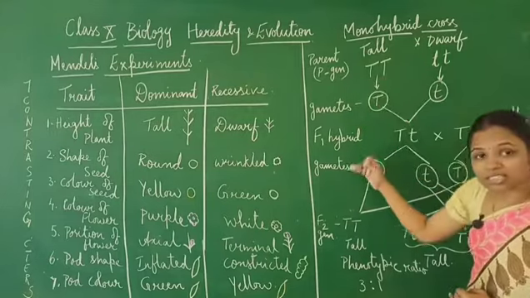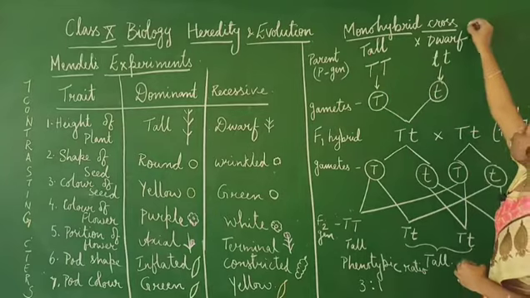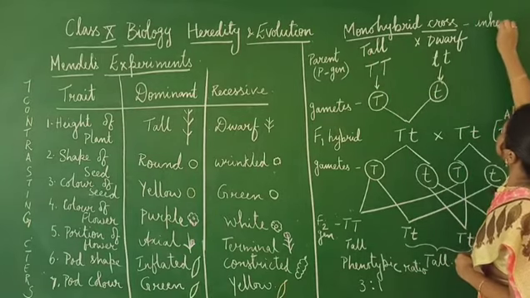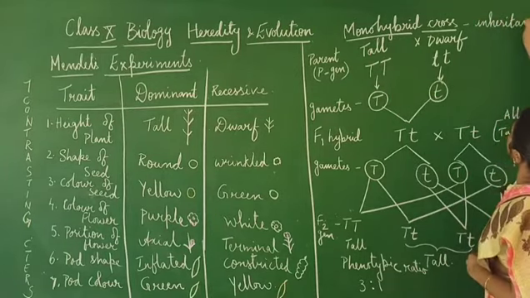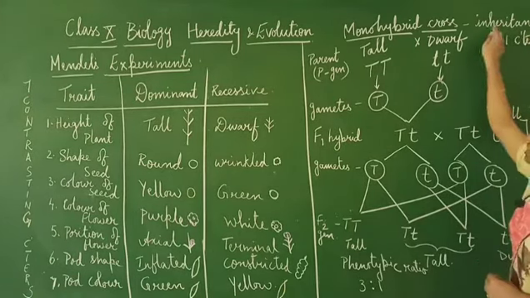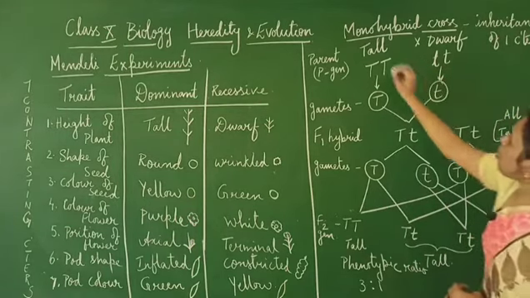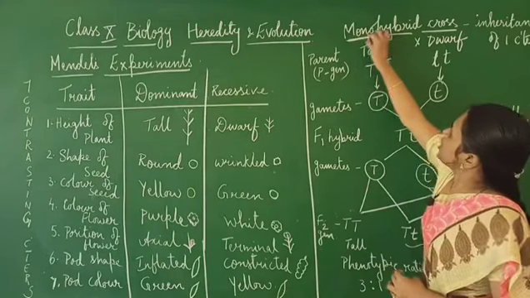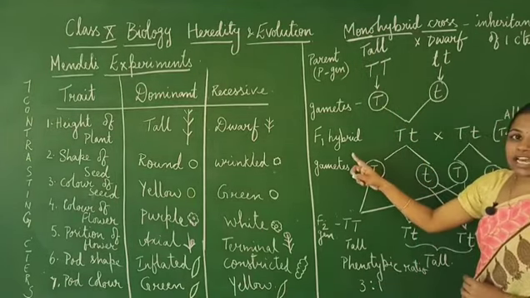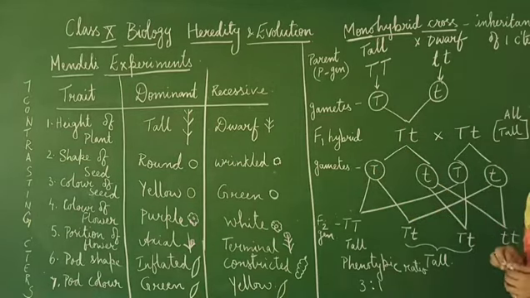During this cross, we are studying only the inheritance of one character. So that is why this is called monohybrid. Mono means one, and we are obtaining the hybrids. Okay. So this is called a monohybrid cross.